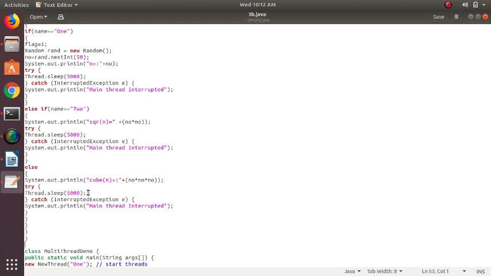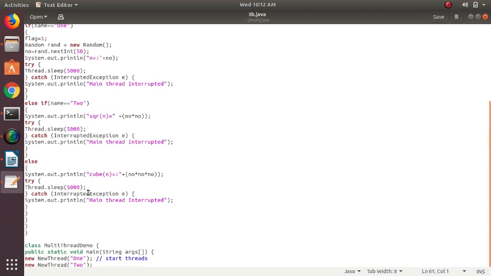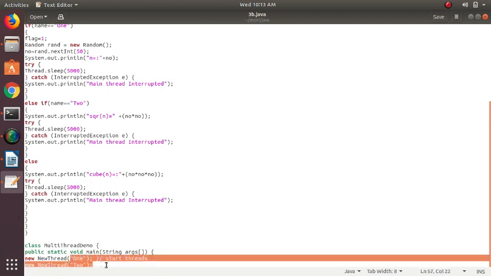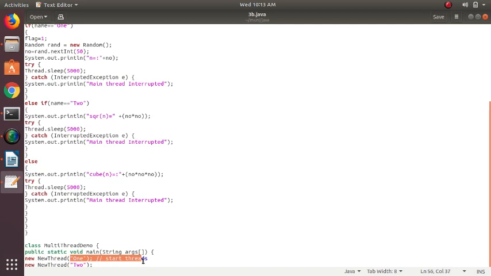And then I am using a MultiThreadDemo class for storing the main function. So I am calling thread 1. This thread 1 will actually start the thread creation. And then thread 1 is connected to thread 2, which also computes the cube of the number generated. So let us try to execute this program.